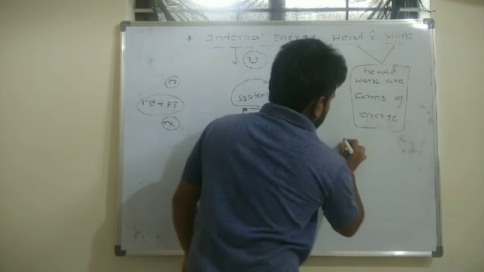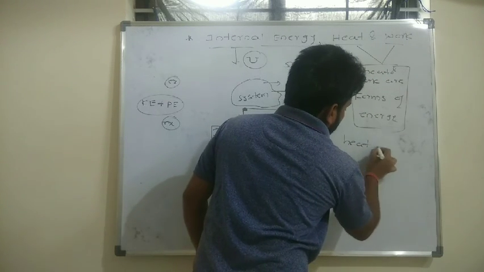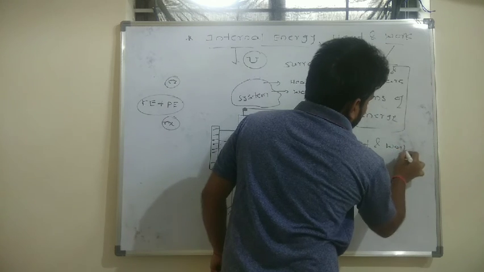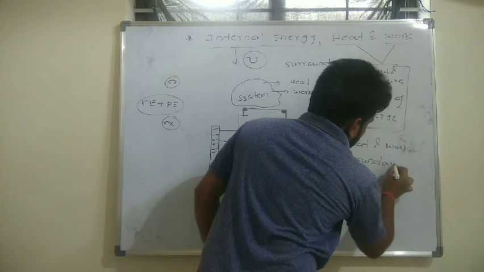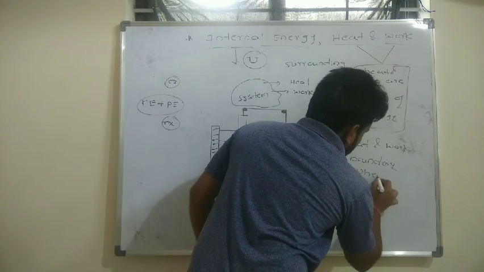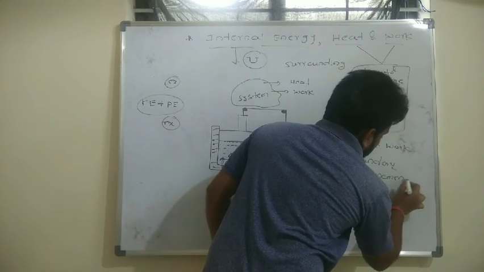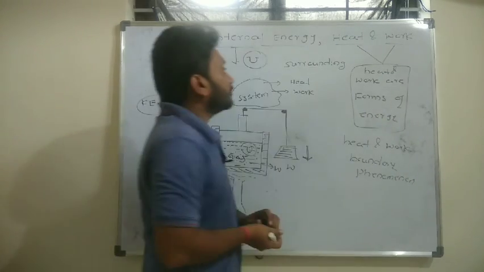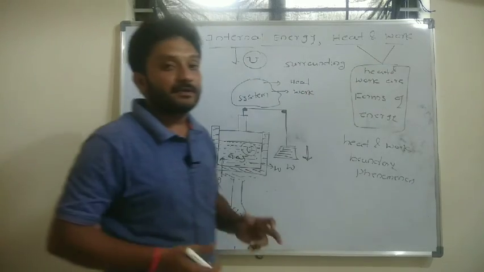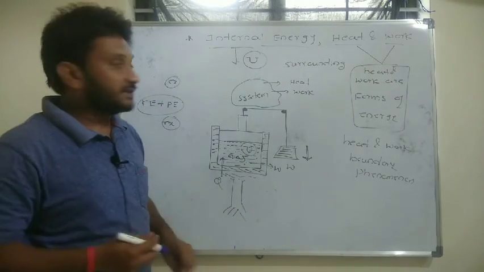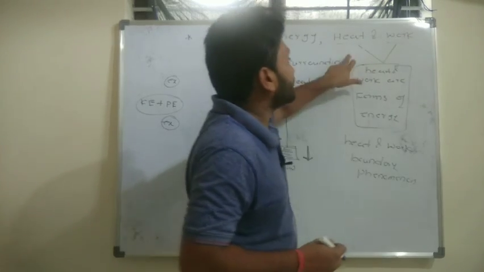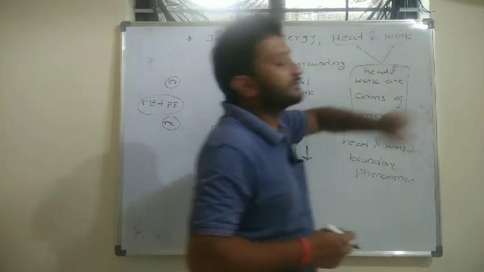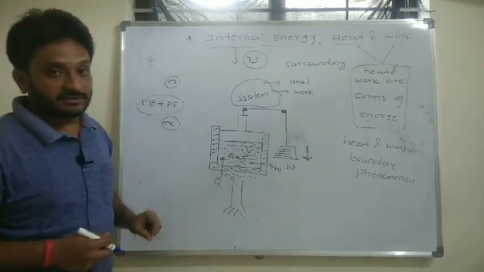Remember, both heat and work are boundary phenomena, and we should remember that both heat and work are forms of energy. In the next class, I will exactly define the thermodynamic definition for heat and the thermodynamic definition for work. Thank you.